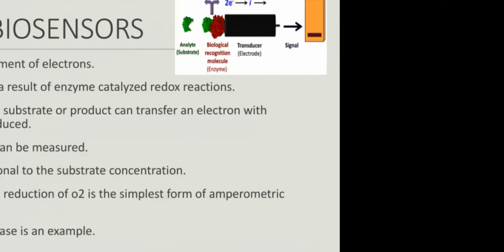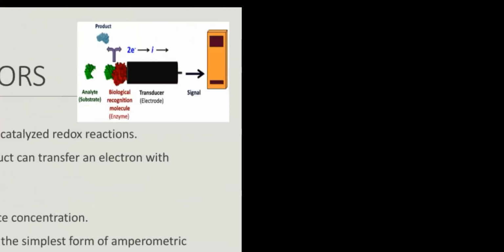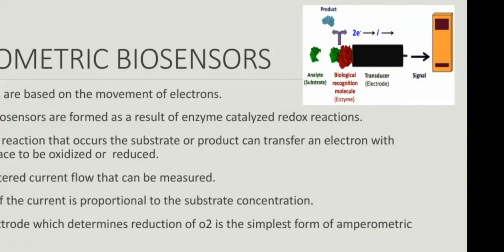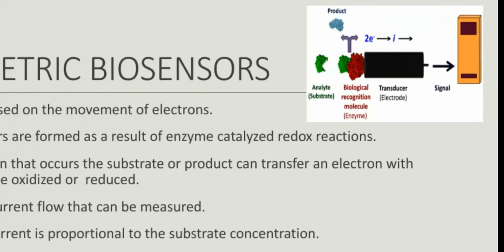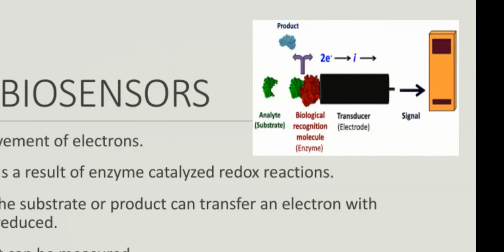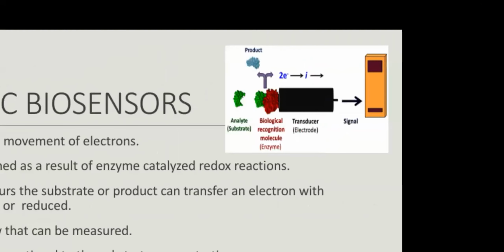Here is a picture of an amperometric biosensor. There is an analyte and a biological recognition molecule that is called an enzyme. Then there is a transducer which finally gives the signal, and here a product is formed. As we discussed in the first part, the product is formed in order to make the electrical system, such as gas, pesticide, water, etc.